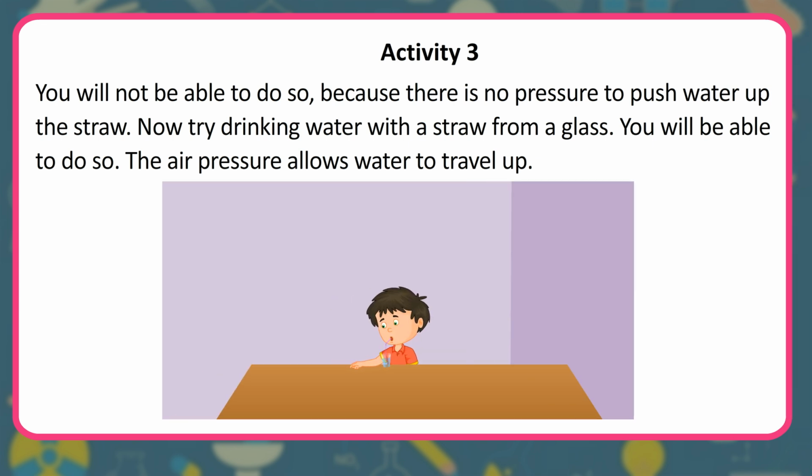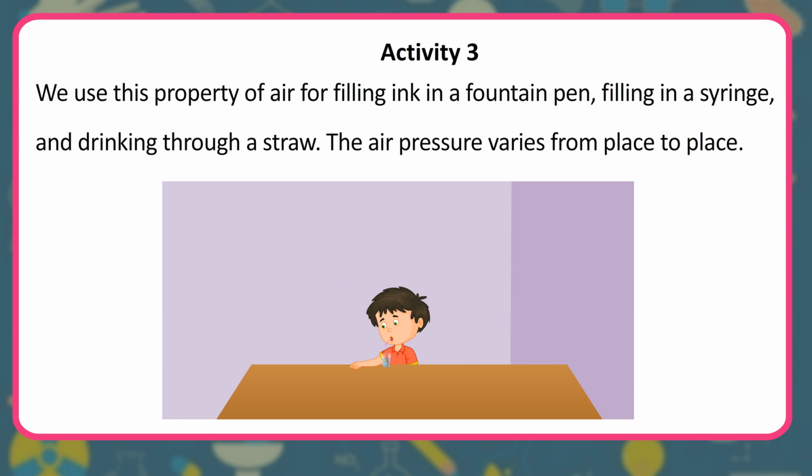Now try drinking water with a straw from a glass. You will be able to do so. The air pressure allows water to travel up. We use this property of air for filling ink in a fountain pen, filling in a syringe, and drinking through a straw. The air pressure varies from place to place.